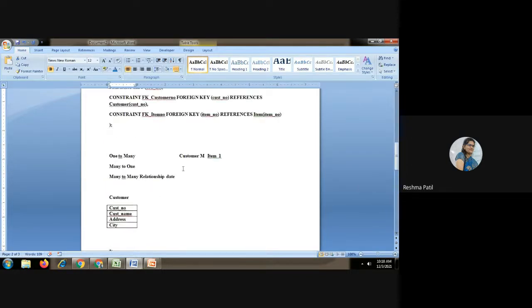Remember this part, every time you have to work with these three: one to many relationship, many to one, and many to many. Only in the many to many relationship case are you going to create a third table. Otherwise, no need to create a third table. Clear this? Yes, ma'am. So remember this part.